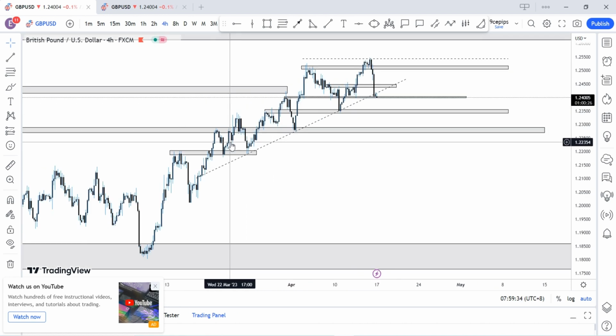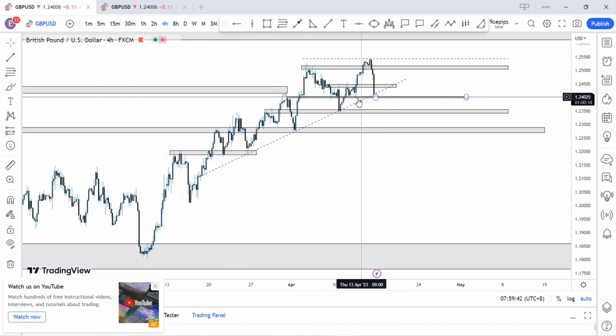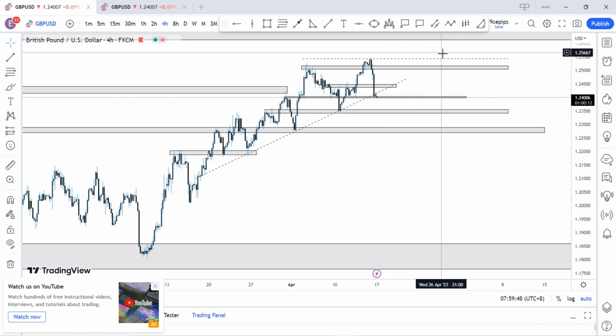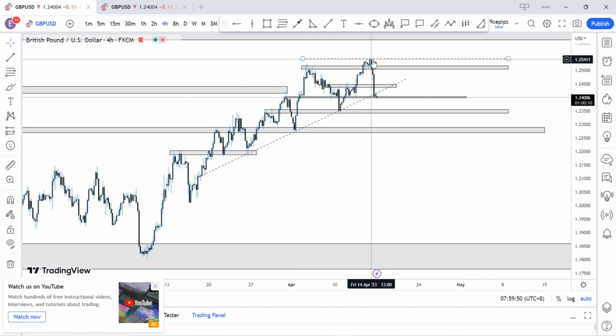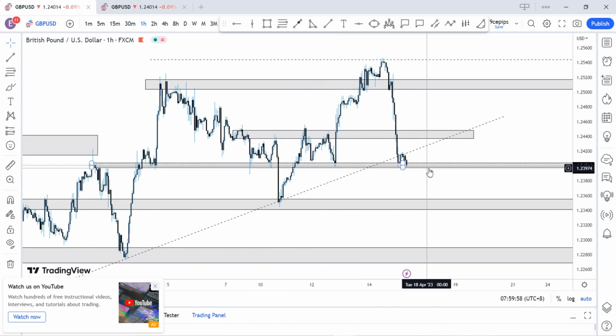Over here on the pound USD, more or less correlates with the gold, and what we'll be anticipating going forward is the same thing. I think price might just reject this region as it is, or we'll get a pull into these regions of 123.50 before we continue to the upside. Last week we created a new high, and then we're coming back for probably a retest right there. Pull back on the 1 hour time frame, we would see how this is a very key region.